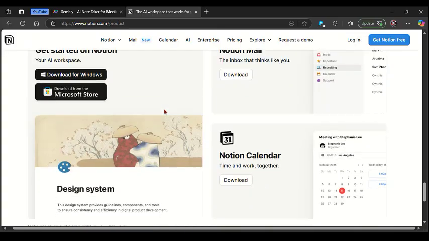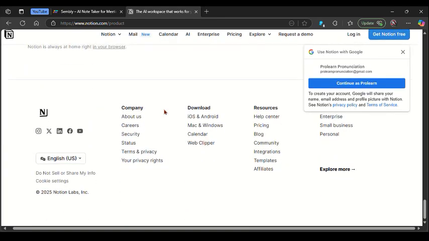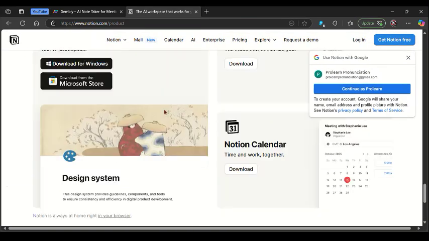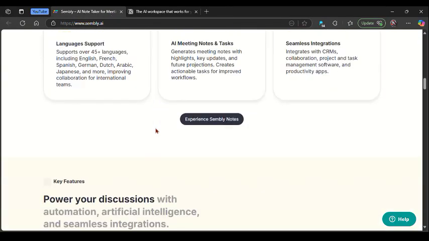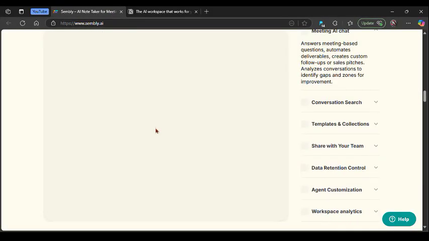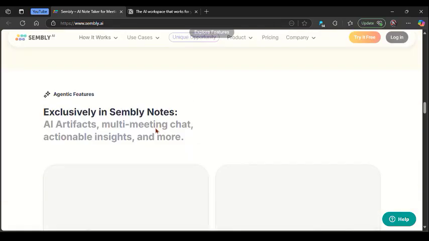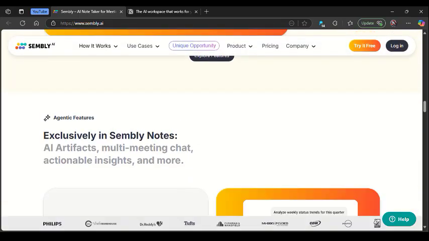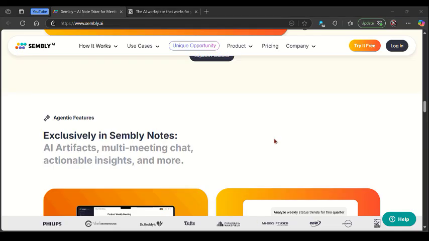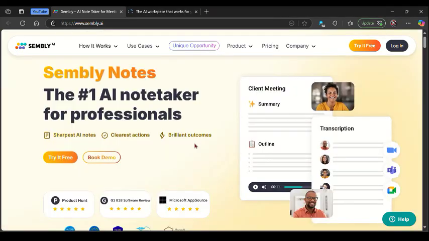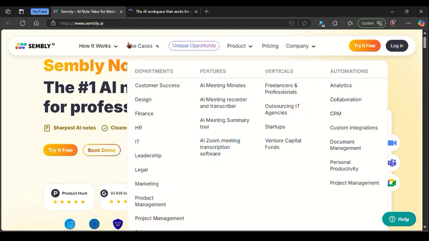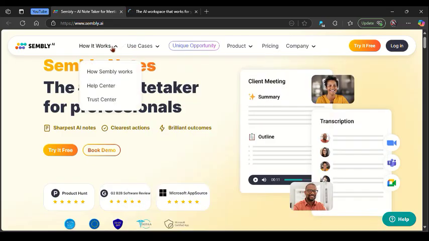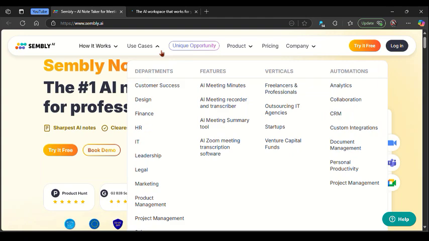Talking about Notion AI, on the other hand, it's a more general-purpose tool designed to boost productivity across notes, documents, wikis, and databases. It adds AI writing, summaries, question and answer, and task management right inside your Notion workspace. It's great for teams looking to build organized systems with AI help for ideation, content creation, and daily planning. While it doesn't specialize in meetings like Sembly, it's much more flexible and useful across different workflows.